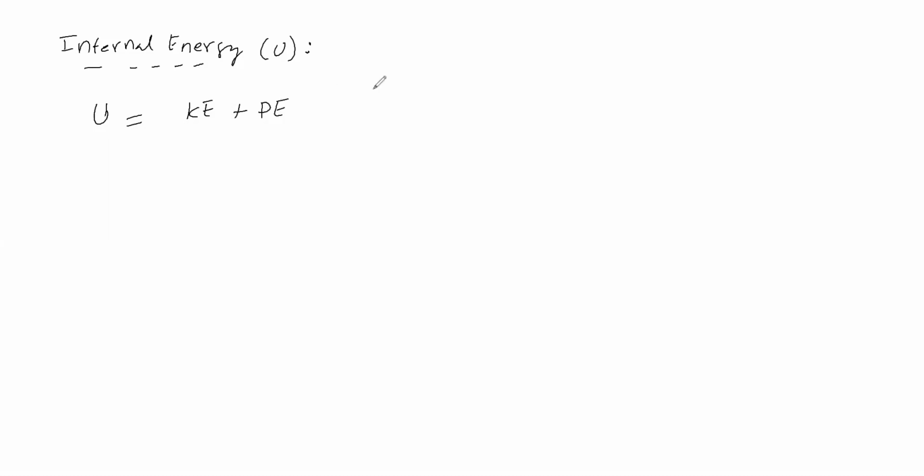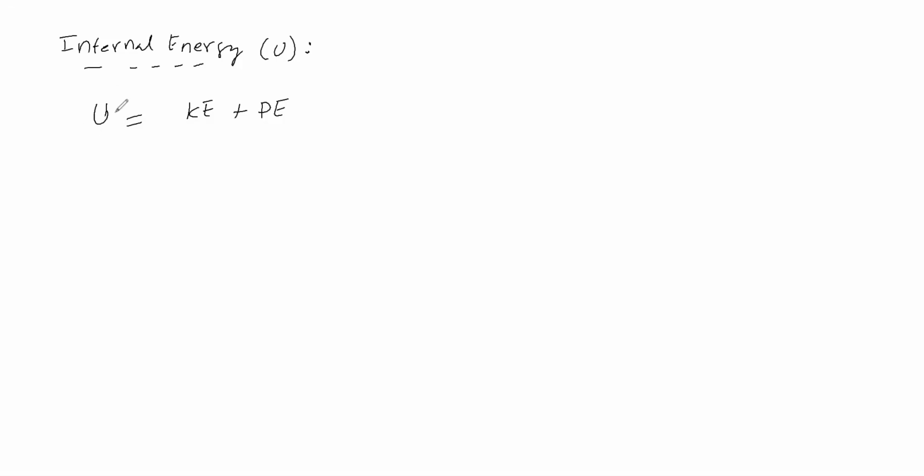Internal energy is a state function. State function means it depends on the initial and final states, but not on the path of the process. Then it is an extensive property. How do we say so? Suppose you take one banana, you get some energy; if you take two bananas, you get more energy. If the number of bananas is more, the total energy content is more.